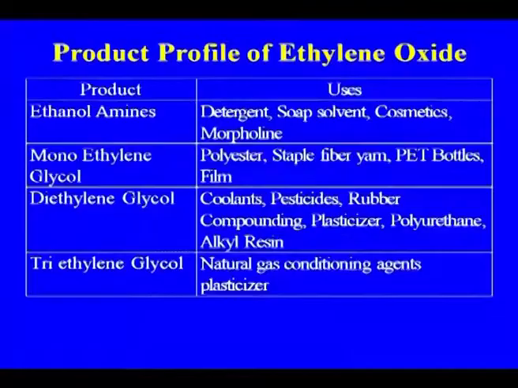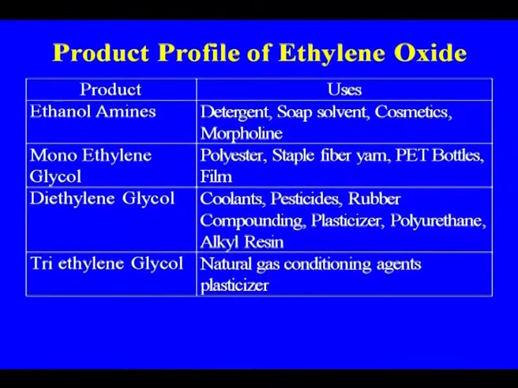ONGC is also going to have one petrochemical complex near Gandhar, where Reliance Industries already has a big naphtha gas cracker plant, and a large number of petrochemical and finished products they are manufacturing.